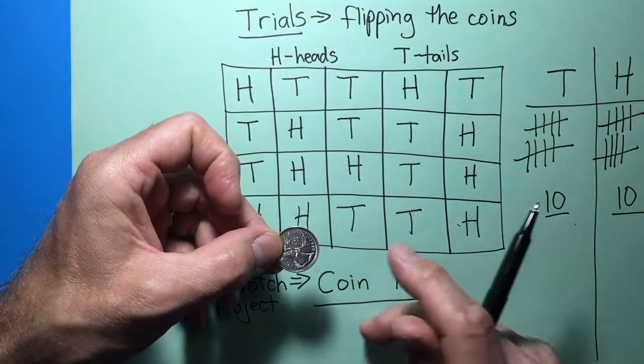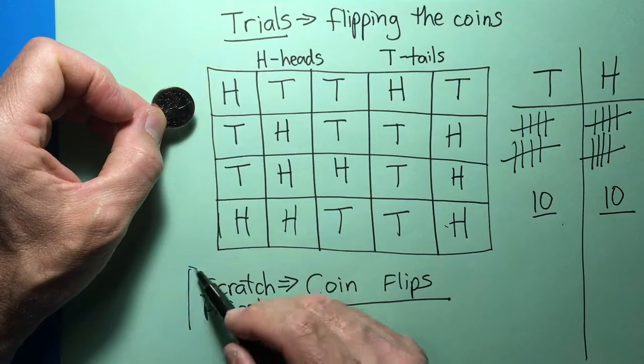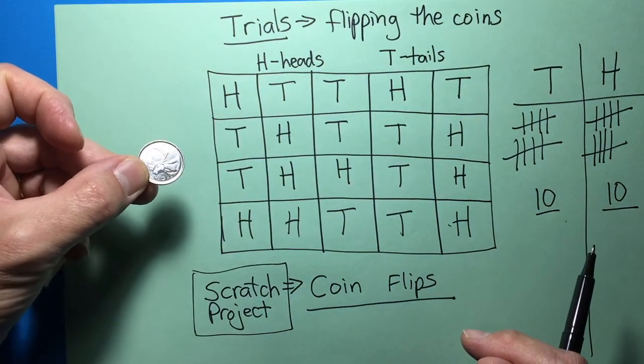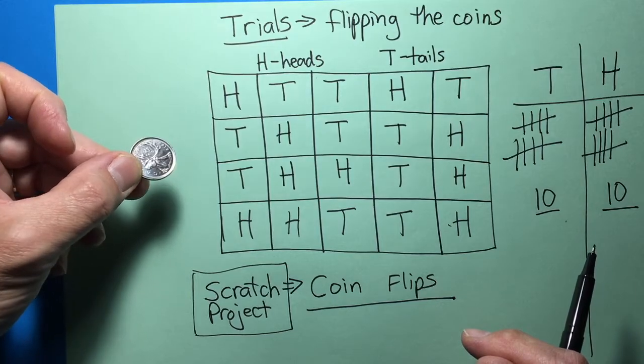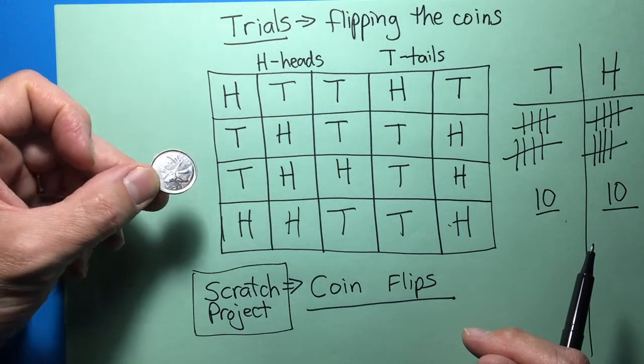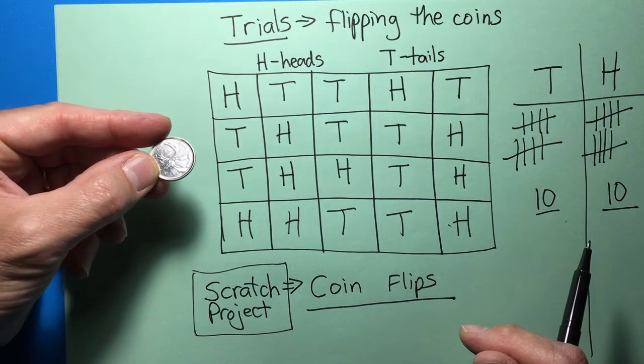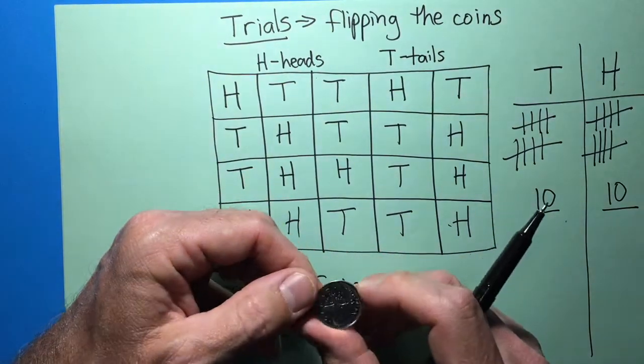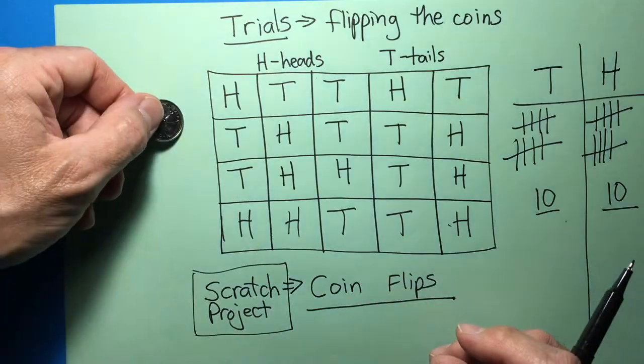So the reason why I have you going to the Scratch project is after you actually do the flipping yourself with the coins, you can go to the Scratch project and flip the coin 10,000 times or 100,000 times or 1,000,000 times and see how many times it comes up heads and how many times it comes up tails. So give that a go next.